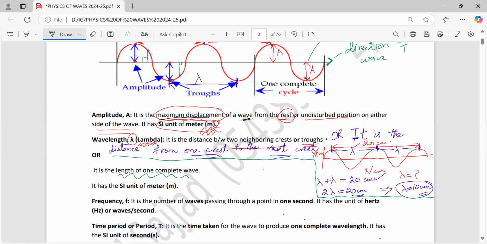Wavelength. What is one complete wave? It consists of one crest and one trough. So one crest and one trough together make one wave. How to draw it?